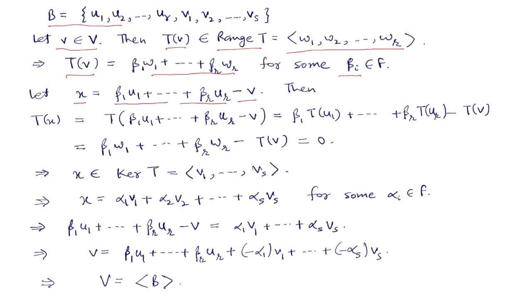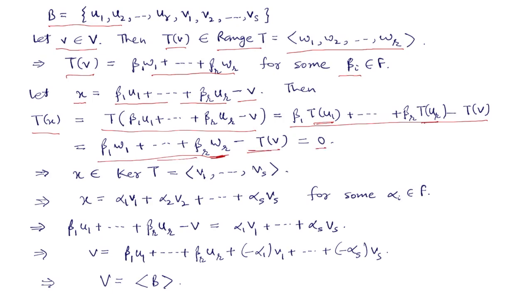Then if we apply T on both sides, we get T of x equal to T of this vector, but T is linear, so we can write this this way. But T of u1 up to T of ur, these are w1, w2, ..., wr, so we get this one, and this is nothing but T of v, and T of v minus T of v gives 0.